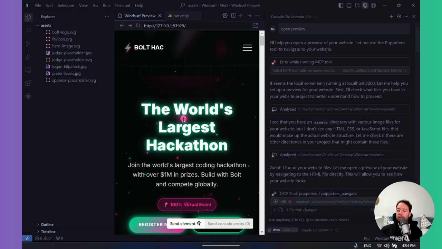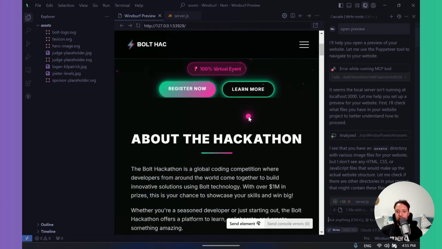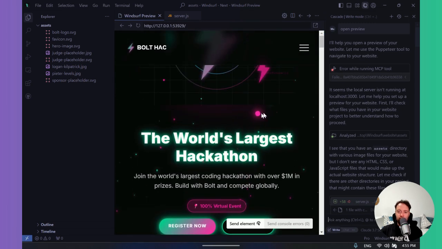So you can also open it up as a preview so that it looks similar to the way that things look in Bolt and Lovable. So it's pretty easy to do this. You just ask it. I don't code anything. I just keep asking. And I like the way down here there's a chat feature and a write feature. So if I'm just a bit curious about something, like why is that happening and how do I do that, then I use the chat. Otherwise, I use the write and it does things for me.